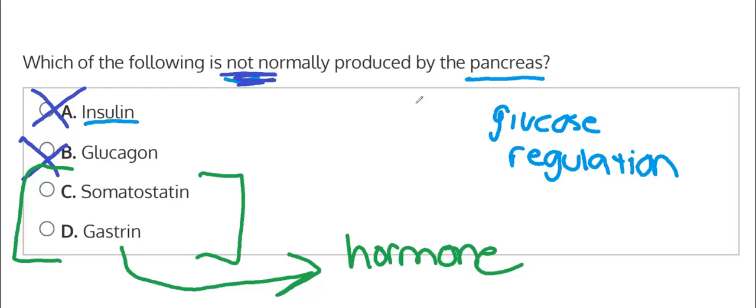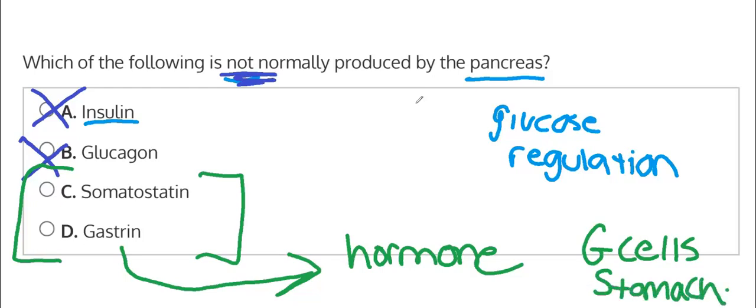The answer is no. It actually comes from the G cells of the stomach, and the stomach helps allow this to happen. Since the question is asking which is not normally produced by the pancreas, gastrin is looking like a good answer because it's produced by the stomach. So we could go with option D.